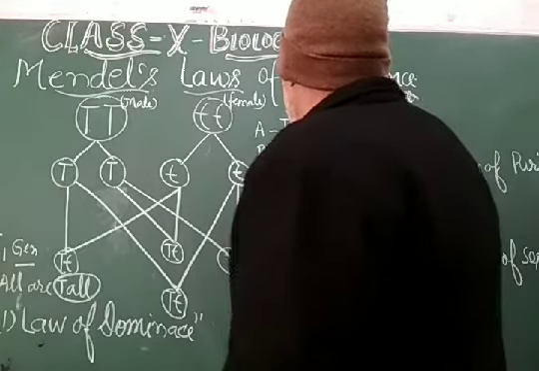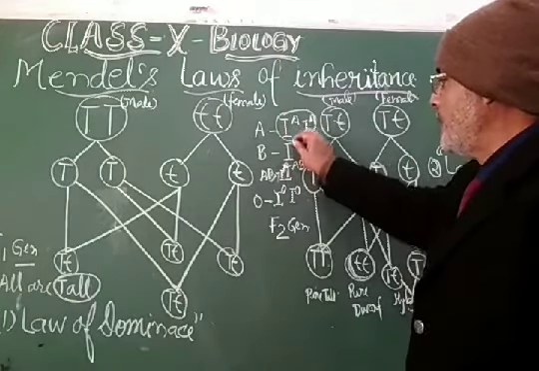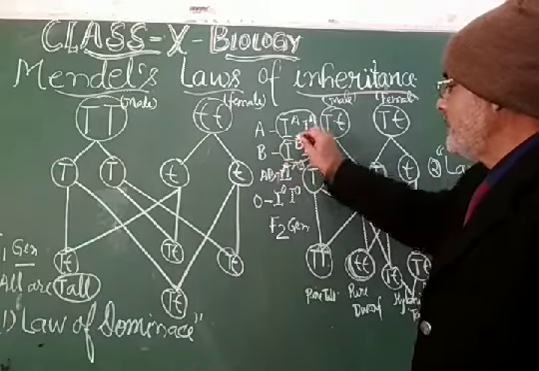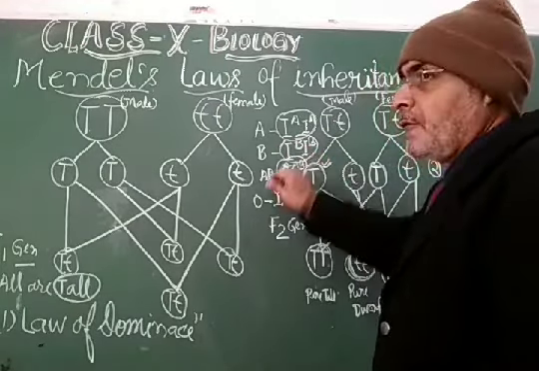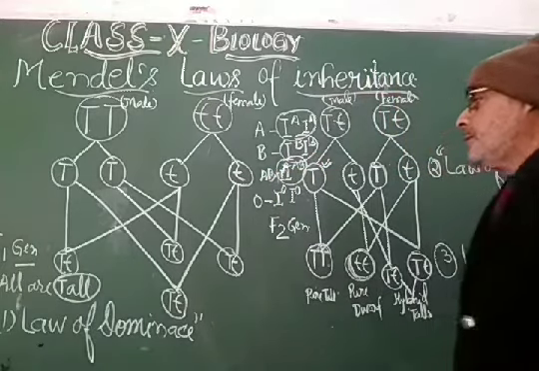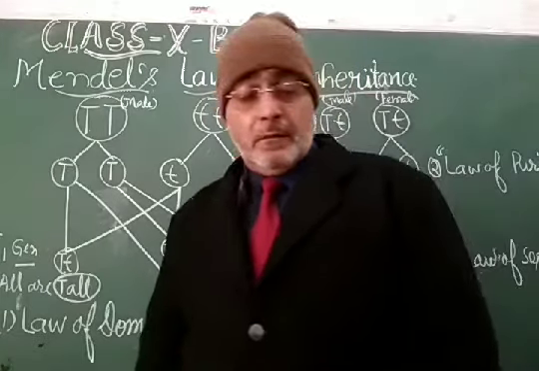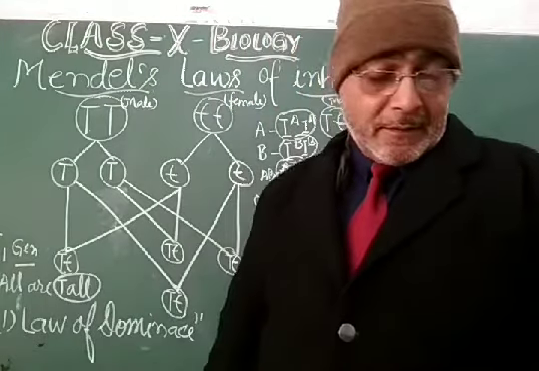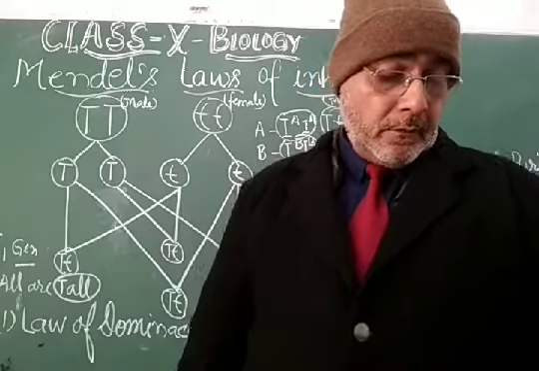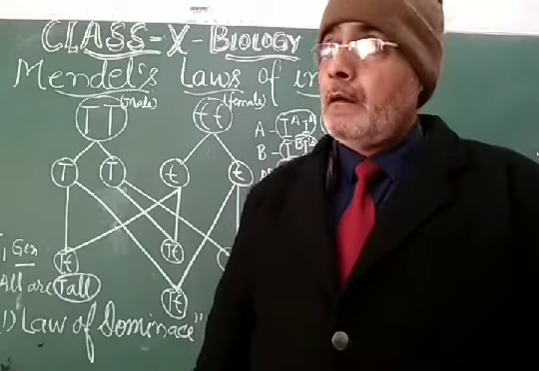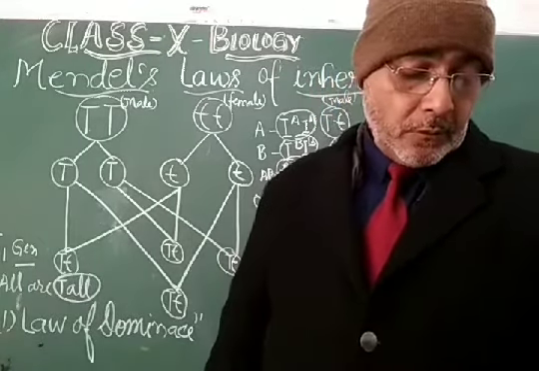So A blood group will have the antigen A, B blood group will have the antigen B, AB blood group will have the antigens A and B in pair form, and O blood group will have no type of antigen.